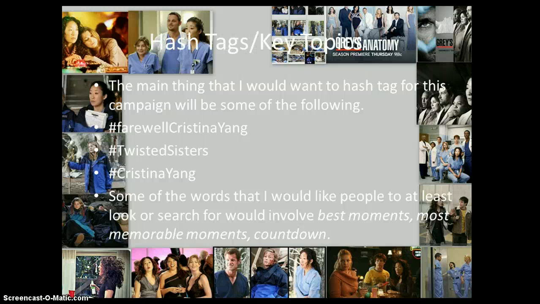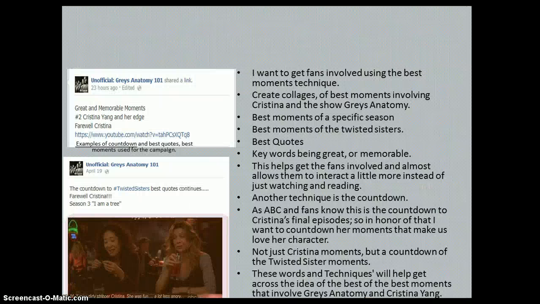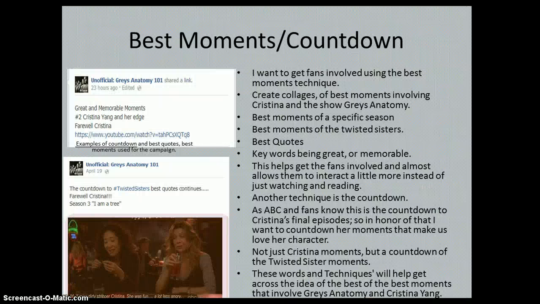So I wanted to zero in on hashtags and key topics. I really wanted to focus on hashtag Farewell Christina Yang, hashtag Twisted Sisters, hashtag Christina Yang in general, and Twisted Sisters in general, and some of the words I really wanted to use as my key topics. The main things I wanted to involve were words such as best moments, most memorable moments, and countdowns, and these were the things that I really tried to push out there in my communities. I used a lot of best moments and countdowns, especially on Facebook. That's usually where my huge platform was used and where these key topics were pushed out.